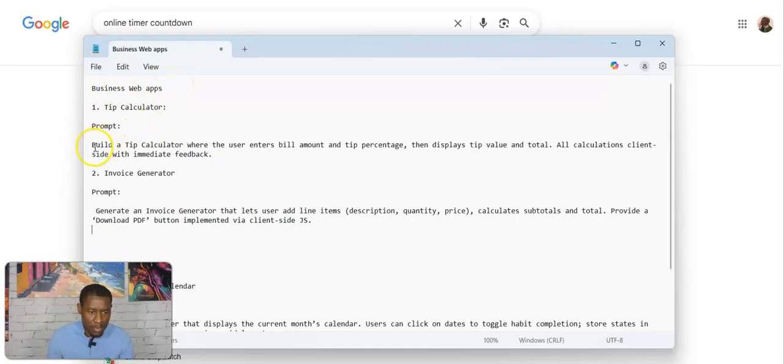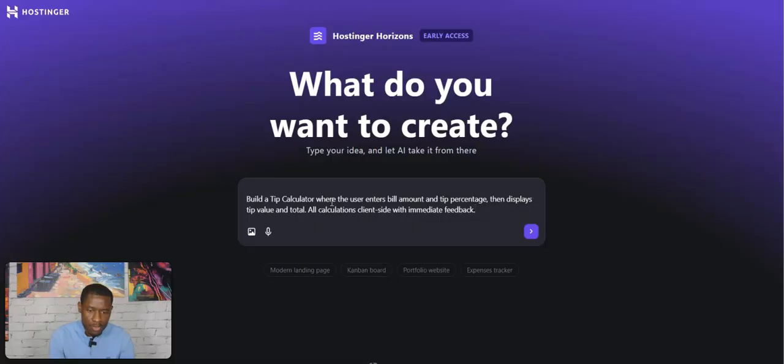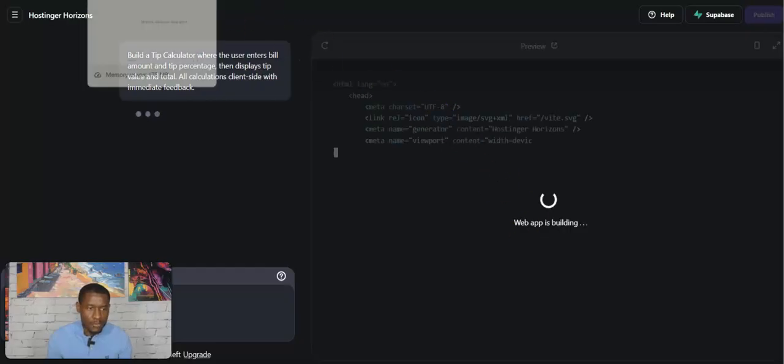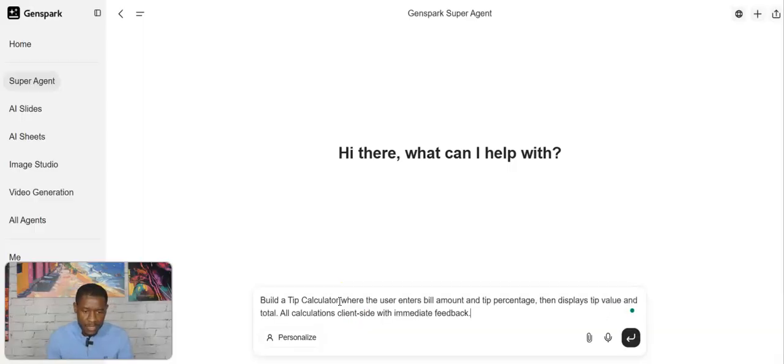So I'm going to copy this prompt. We're going to create a tip calculator. So this is a business web app. All you got to do is enter your prompt. So we're creating a tip calculator. Now, this is your prompt. So I'm going to hit submit. This is the first platform. Then we're going to go to the free platform, do the same thing, and hit submit.